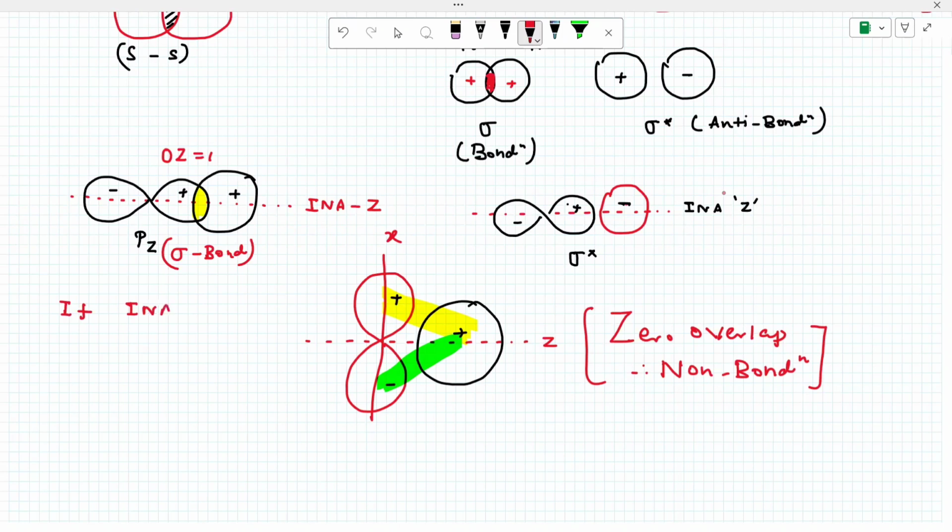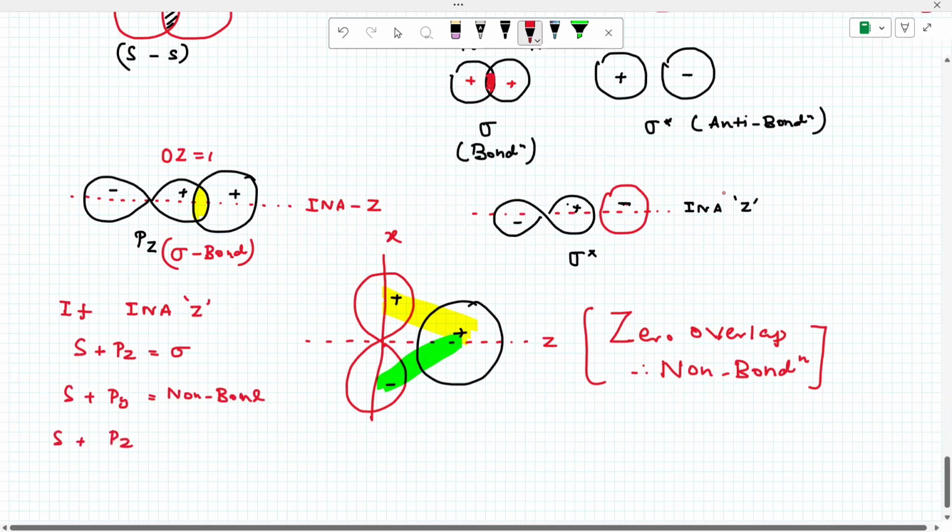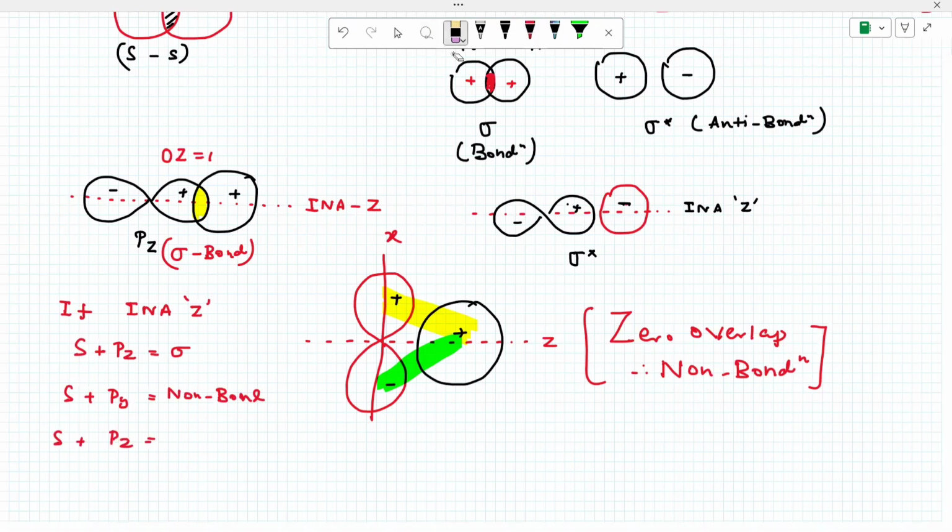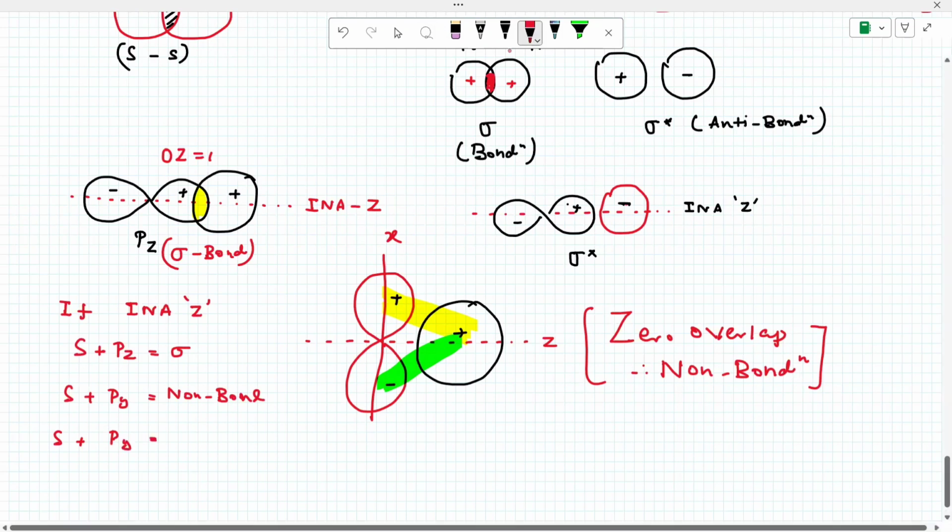Okay, so if the axis is the Z axis, then S plus PZ forms a sigma bond. S plus PX forms non-bonding, zero overlap. Similarly, S plus PY is nothing but non-bonding. You got the point? Simple, no?